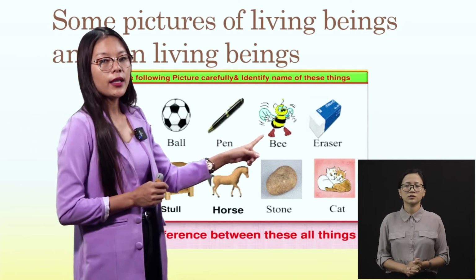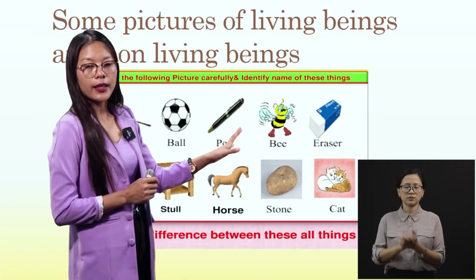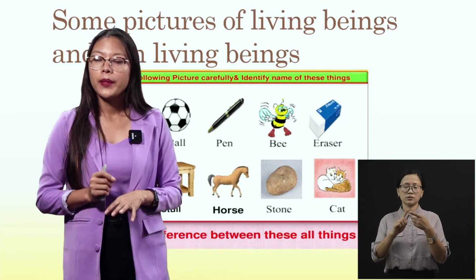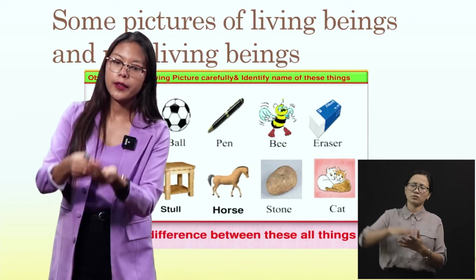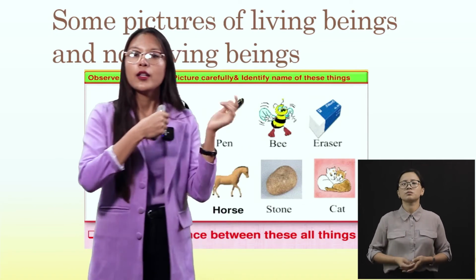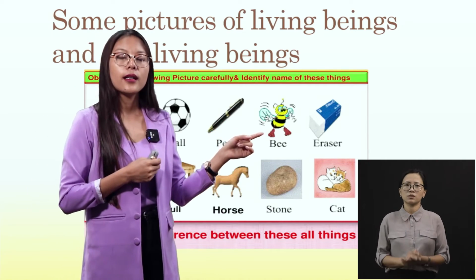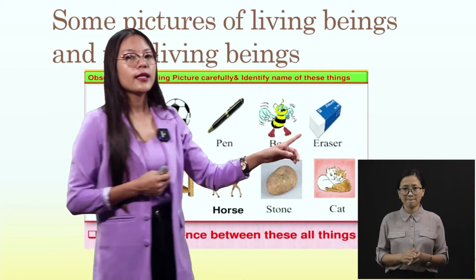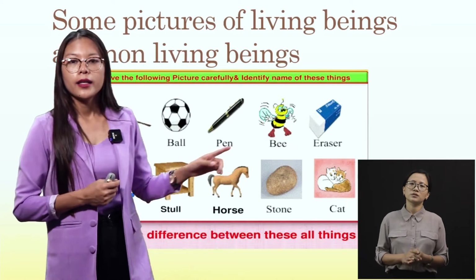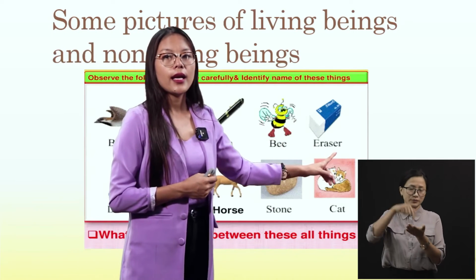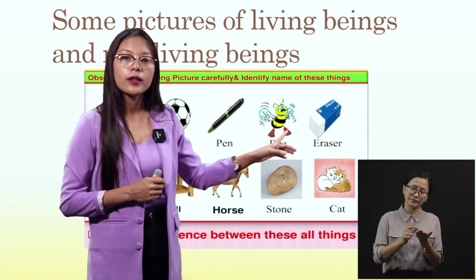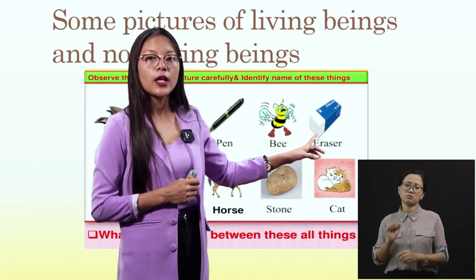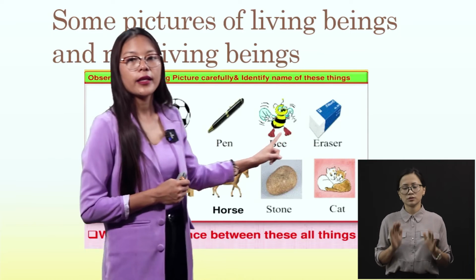Now, B-double-E, bee. It flies around by itself, right? We don't need to carry the bee and let it fly, right? So, bee is a living thing. Now, next is eraser. E-R-A-S-E-R, eraser. Eraser also cannot move by itself, so it is a non-living thing.